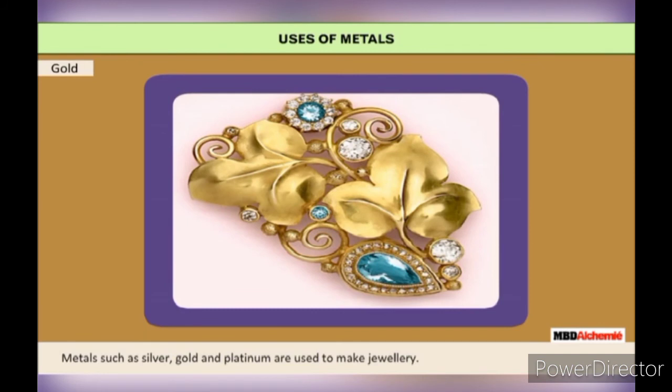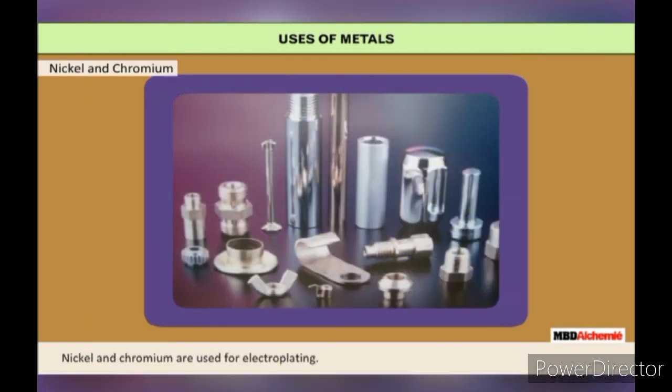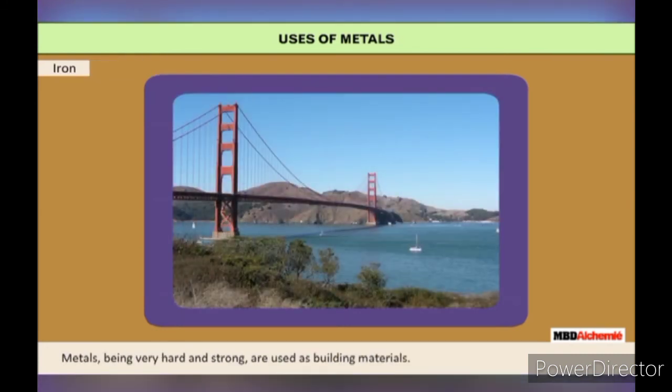Metals such as silver, gold, and platinum are used to make jewelry. Nickel and chromium are used for electroplating. Metals, being very hard and strong, are used as building materials.